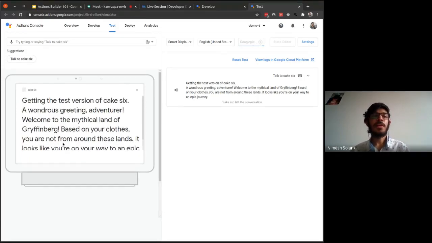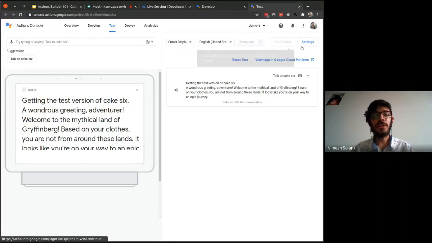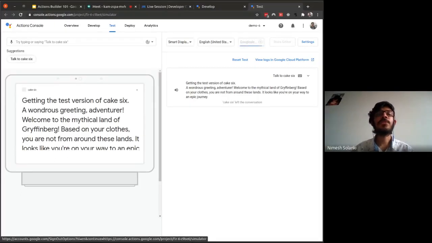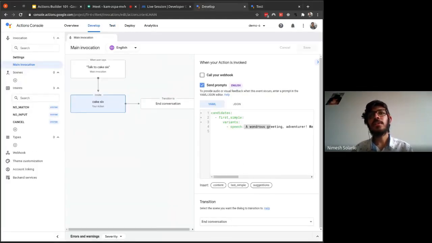If you have a smart display, or if you want to test on your phone, please make sure that the account you are using for developing this action is the same as the primary account on your Android phone, so that you can test directly on your smartphone too. You can do that. Once that is out of the way, we can start building the conversation.